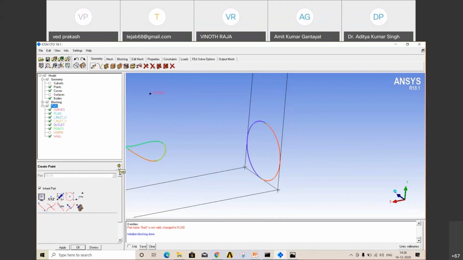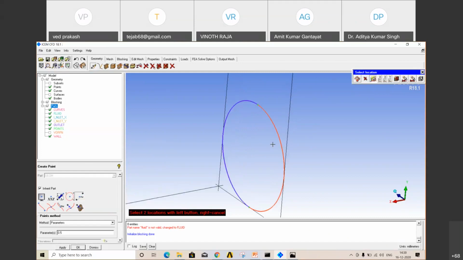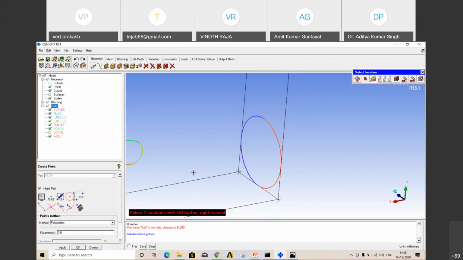This is a help section. Click regarding that problem, you will get the solution. Okay, the whole PDF will be there. Okay? Just in the fifth option, create points based on two locations. Just select this. Okay, we want points here, here, here, at all four corners, because when we associate this geometry now, it will shift to that point only. In future it will be required, but just understand how to create points. Later you will understand why we created those points.